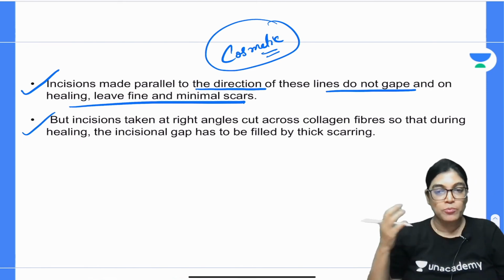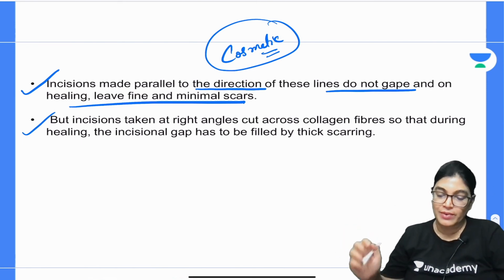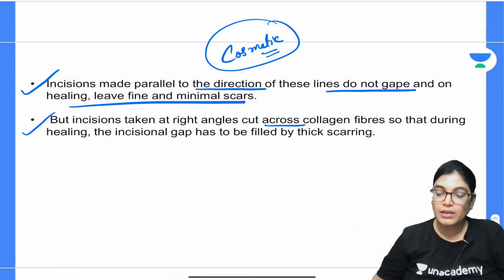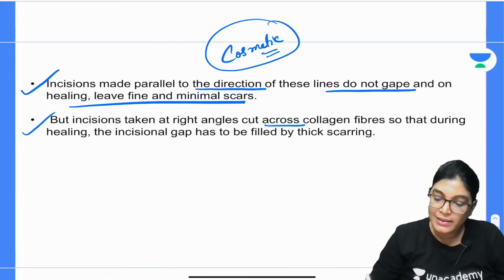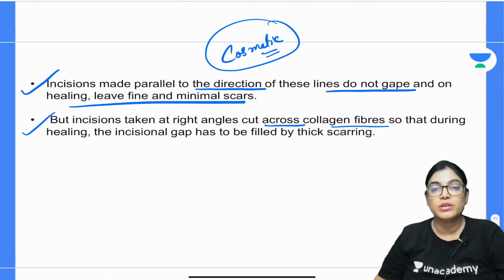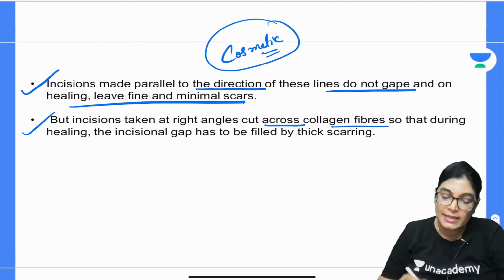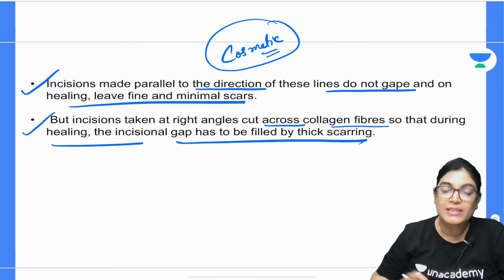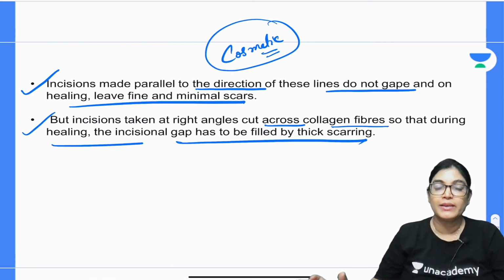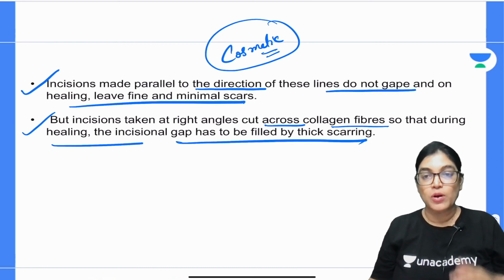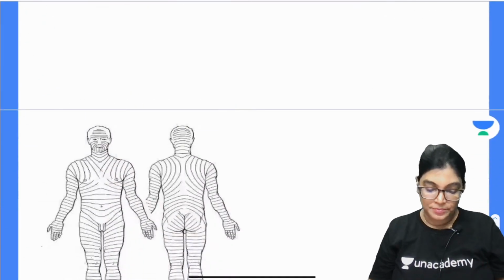But exactly the opposite happens when the incision is given at right angle to the Langer lines or the collagen fibers. What I told you, Langer lines are due to the direction and orientation of the collagen fibers. The healing is prolonged, the incision will gap more and thick scar tissue formation will be there, and this is not cosmetically accepted. It is not cosmetically very great. Scar tissue formation is more, just the reverse.